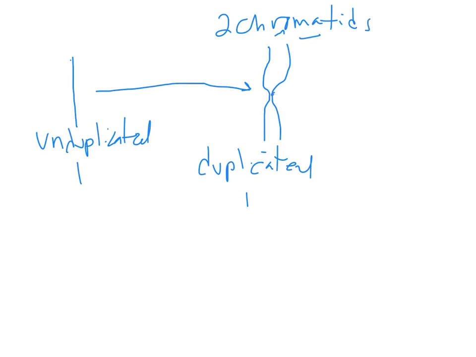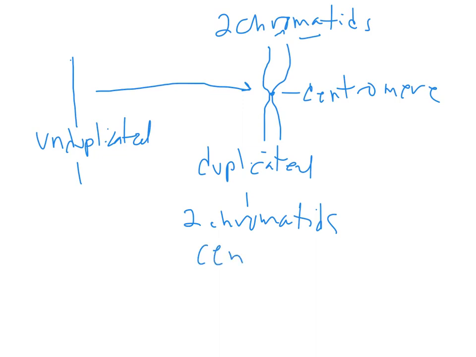The chromatids get connected, and the connection where the chromatids are held together is called the centromere. So a duplicated chromosome is built out of two chromatids connected by a centromere. I say this over and over, two chromatids connected by a centromere.